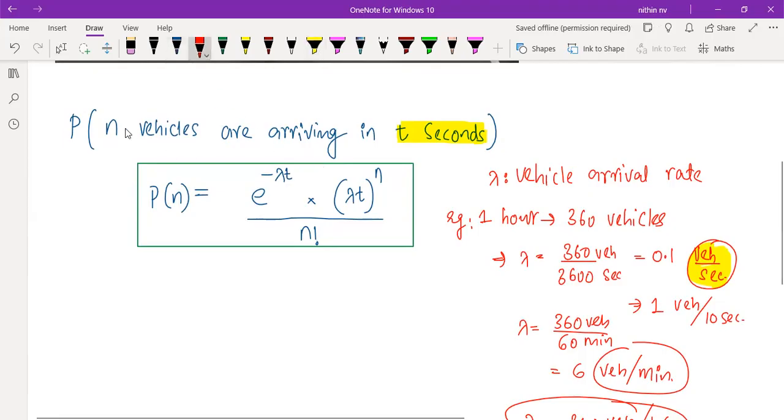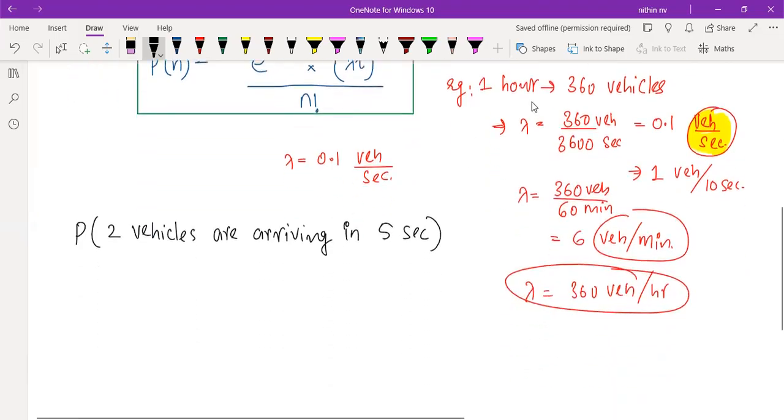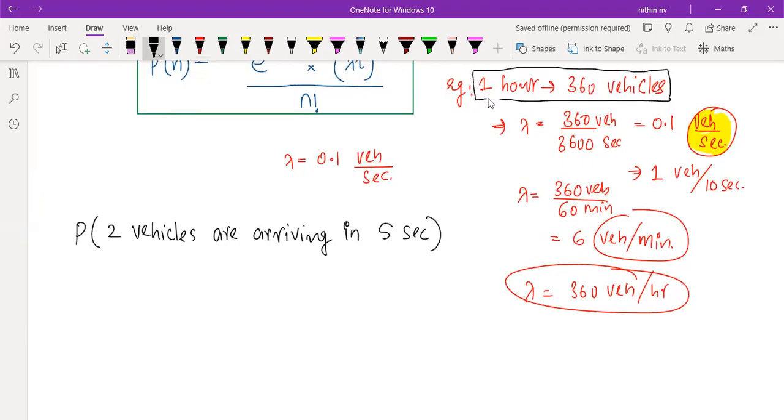Now suppose I'm taking this particular example. We got lambda equal to 0.1 vehicles per second. Suppose the question is like this: what is the probability that two vehicles are arriving in, let's say, 5 seconds? And they are also giving that in 1 hour, we have counted that 360 vehicles are coming. This statement will also be there in the question.